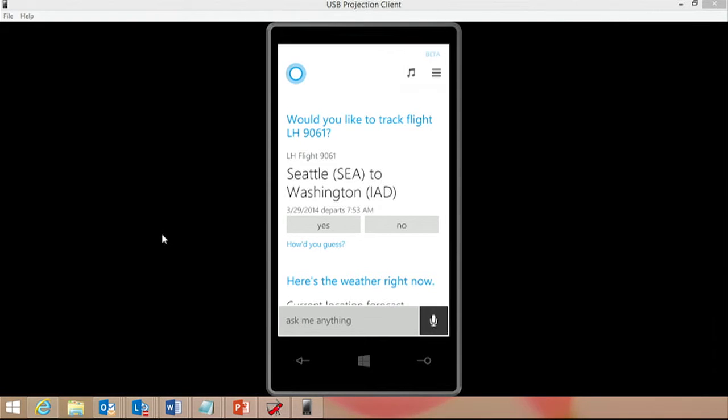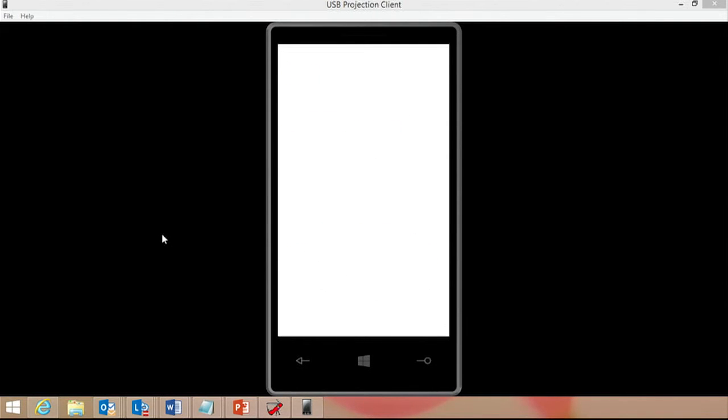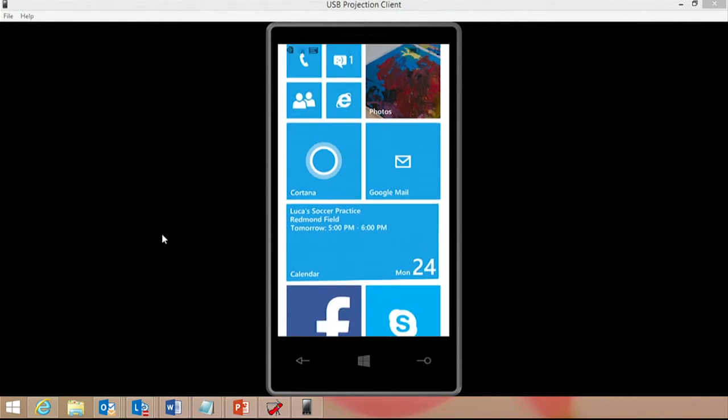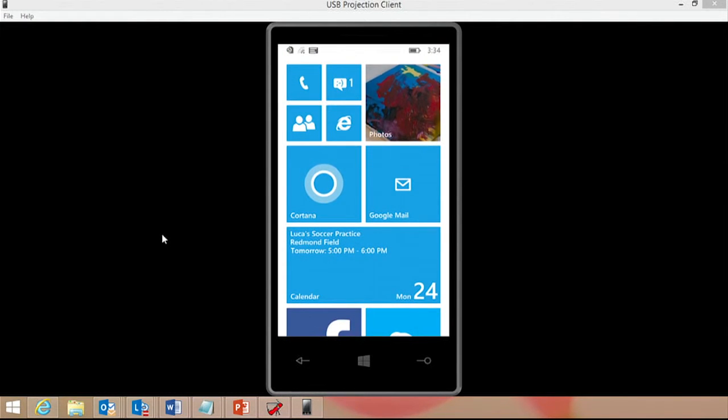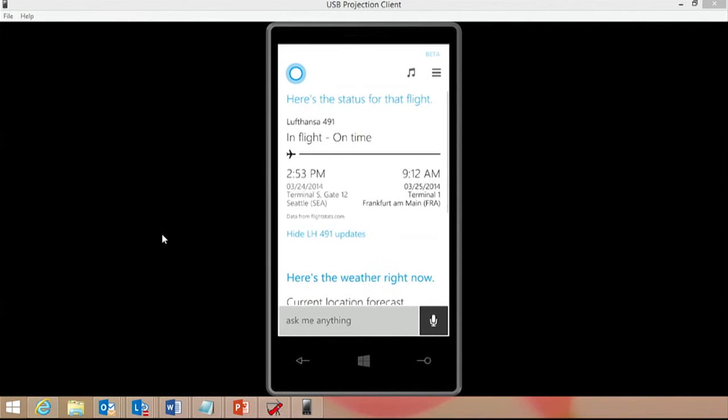So Estella has 4 days to go for her flight. It's on the 29th. So she taps yes. And now Cortana's got her back. Now, assuming it's the day of her travel, she would get an experience like this. So here's another flight, which is for today. It shows the exact terminal and gate of departure for the flight. So this would be her experience on the day of the flight, or rather 24 hours prior to the flight.